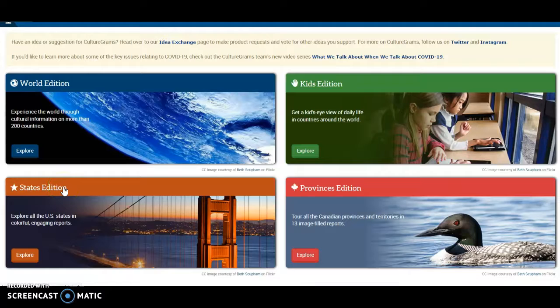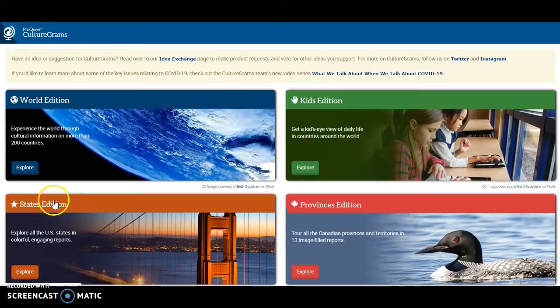In conclusion, though the search tool could be improved upon for Culturegrams, it's a unique database that's fun and that makes it convenient to learn facts about other cultures and people groups. So it's very valuable in my opinion.